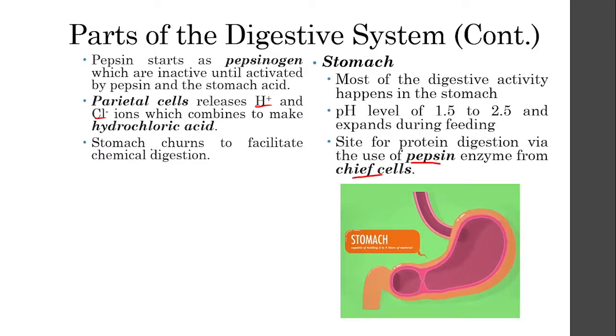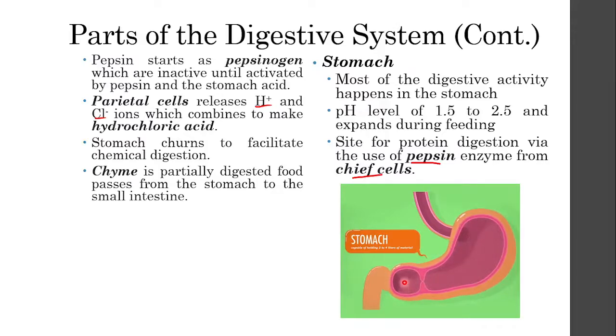When the digestive process is happening in your stomach, it is actually churning. When we talk about churning, it looks something like this. It's contracting. So when you are digesting food in your stomach, it is moving, it is not stationary. The reason for this is that it's basically mixing the swallowed food, which is the bolus, into the acid. And this helps in the mechanical digestive process of your food. And when that food, that bolus, is finally digested, it turns into chyme.